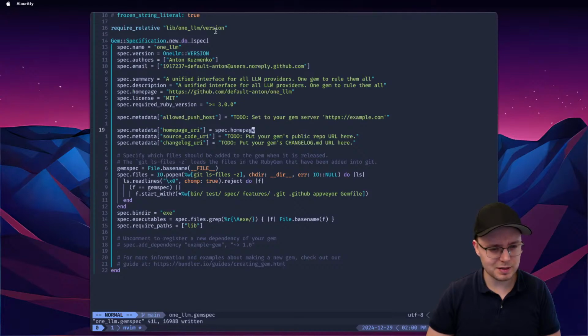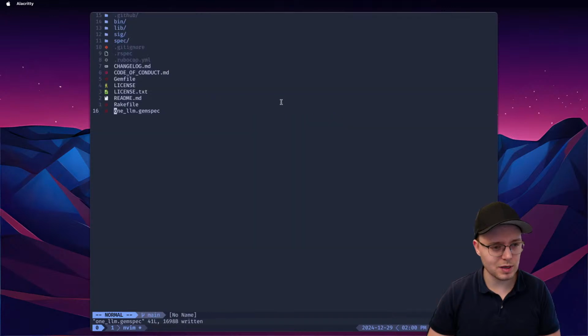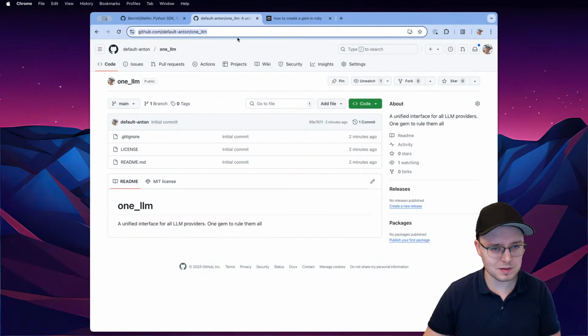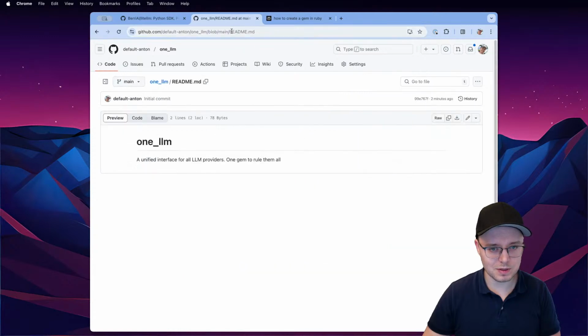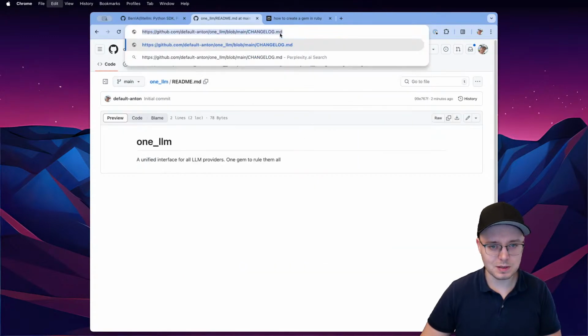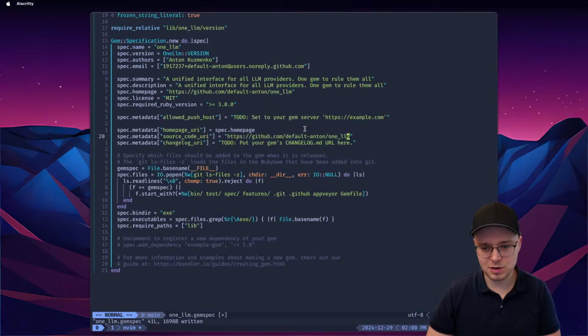Yeah, that's probably going to be later. I have no idea. Source code URI. Okay, I think this is this thing, right? Changelog URI. Okay, so because it's going to be like a changelog, right? So basically this thing plus changelog. So I'll do this, and then we'll do something like this. And this is going to be our changelog